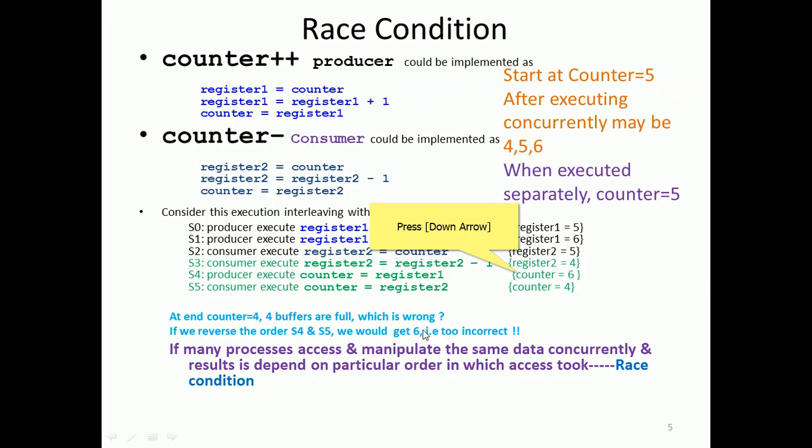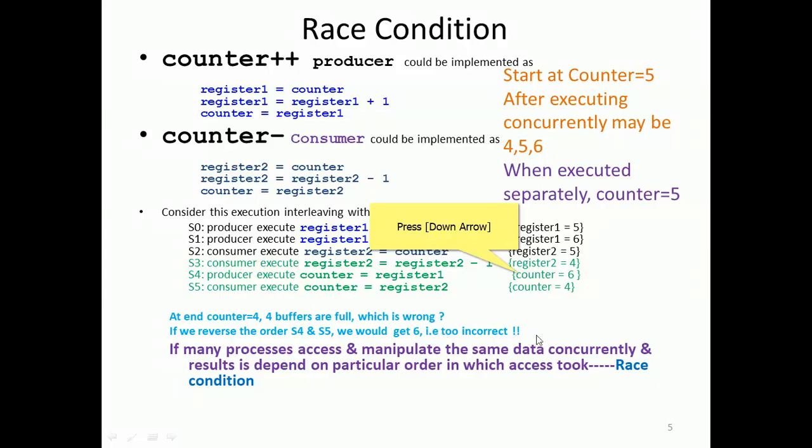If many processes access and manipulate the same data simultaneously, the result depends upon the particular order of access. In the sequence we saw here, it is 4; if it is reversed, it is 6, right? This is called a race condition. From this example it is crystal clear that the order plays an important role. Depending on the order taken, the counter value will be inconsistent and have multiple answers, so the race condition needs to be resolved.